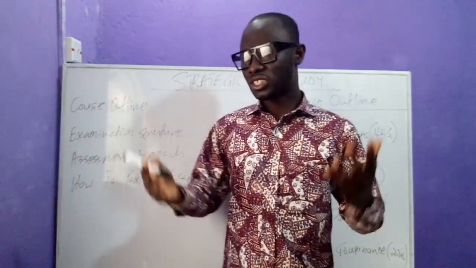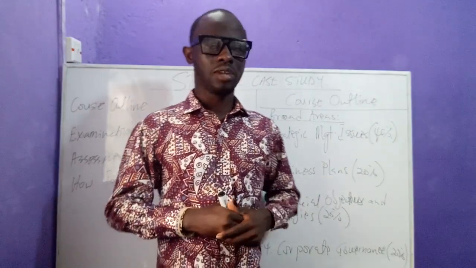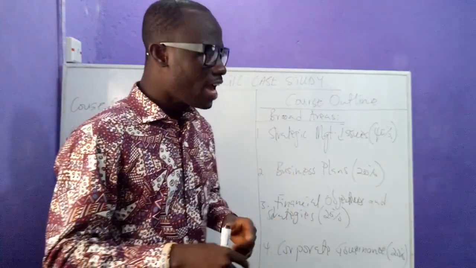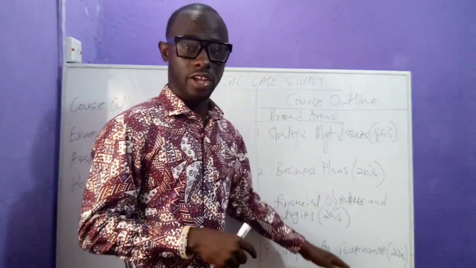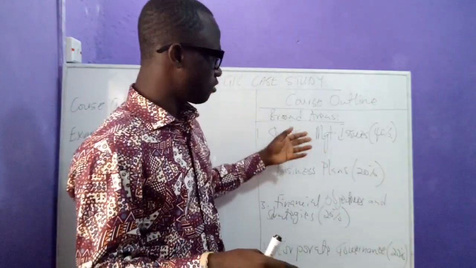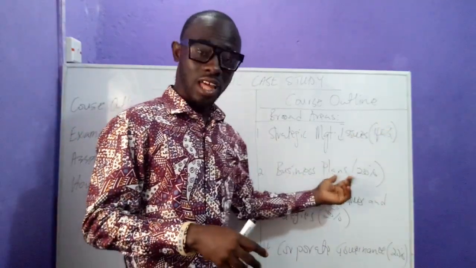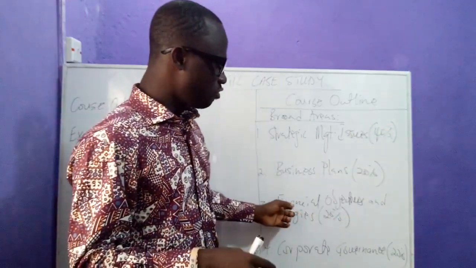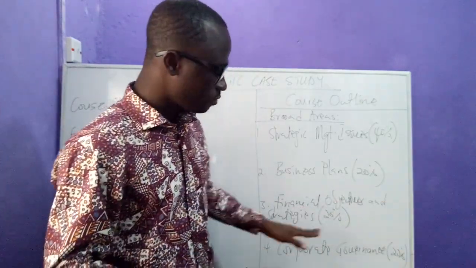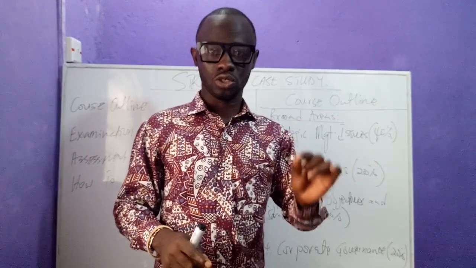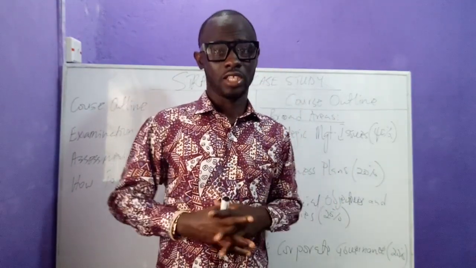Now, how is the examination structure of the syllabus of the subject? The examiner has stated that the examination is going to be focusing on four thematic areas. It means that we'll be looking at questions from strategic issues, that is 40%. We'll be looking at business plans, that is 20%. We'll be considering financial objectives and strategies, that is 20%. And the last thing is corporate governance, that is also 20%. So these are the four thematic areas that the exam is going to be based on.